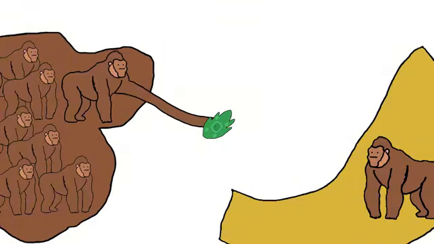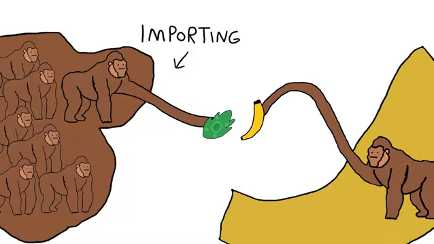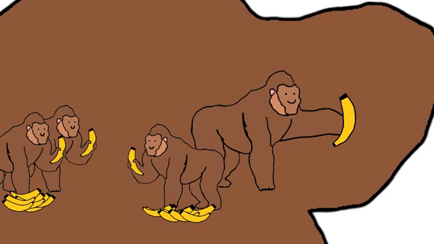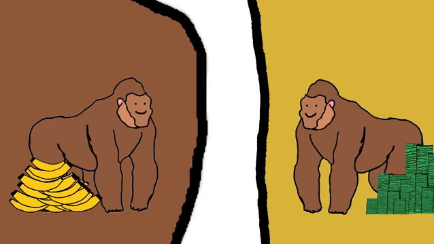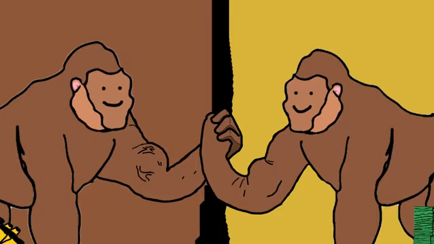When monkey country buy thing from other monkey country, this is called importing. When a monkey country sells something to other monkey country, this is called exporting. Bananaland monkeys make money. Monkeyland monkeys get banana for cheap. Monkeys happy. Monkeys friends. Life good.